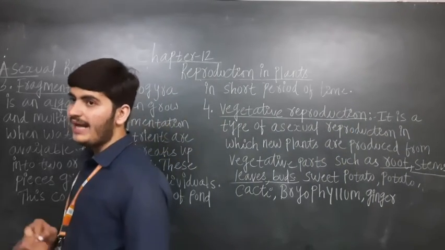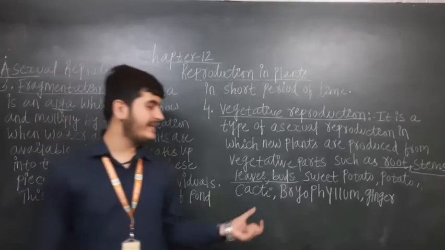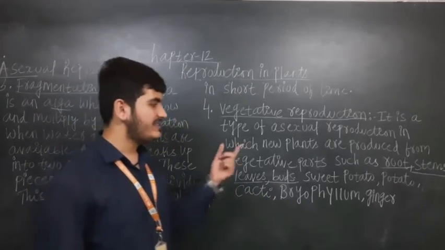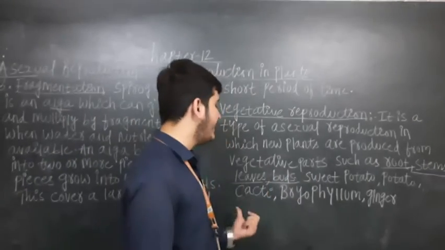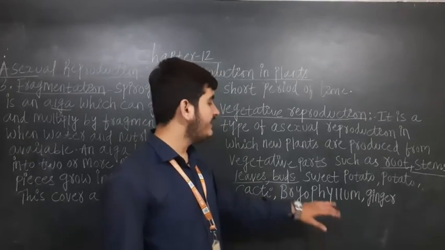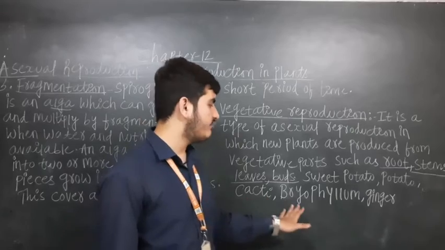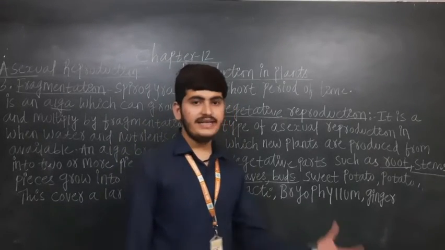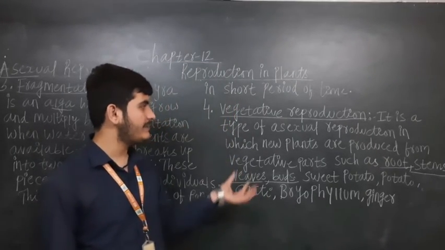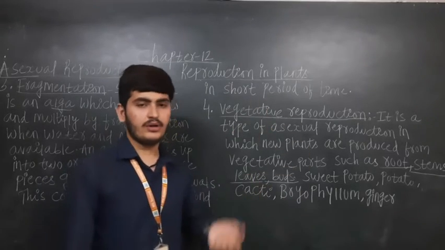In this method, plants grow from the vegetative parts of a plant. The examples are sweet potato, cacti, bryophyllum and ginger. These are the examples of vegetative reproduction.